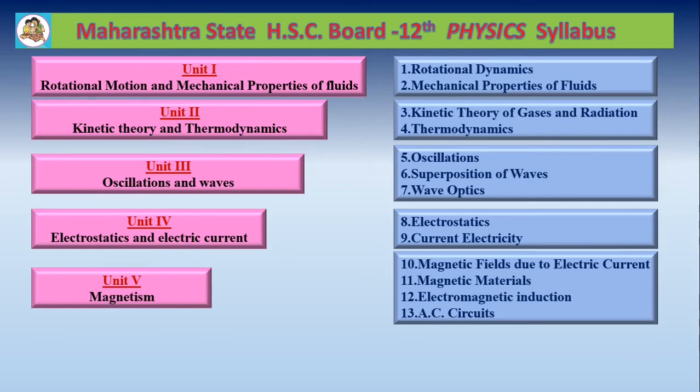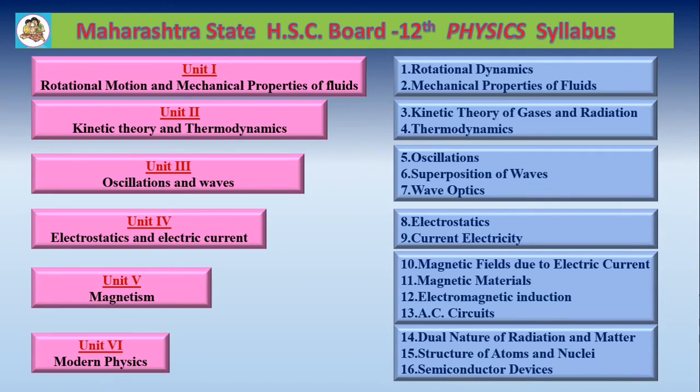Electromagnetic induction is the phenomenon of production of induced EMF in a conductor by placing it in a changing magnetic field. You have to study that phenomenon and related theory in this chapter. Chapter number 13, AC Circuits. As the name suggests, it is the study of alternating current, and various circuits consisting of alternating current. Unit number 6, Modern Physics.